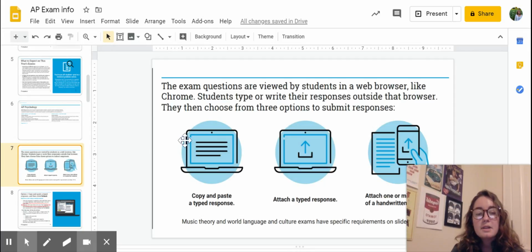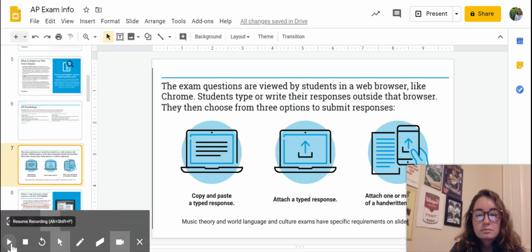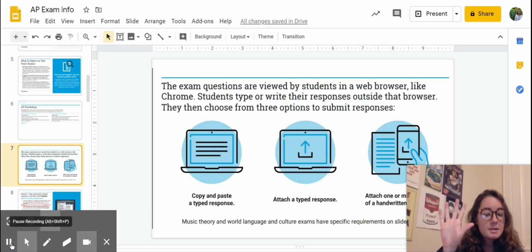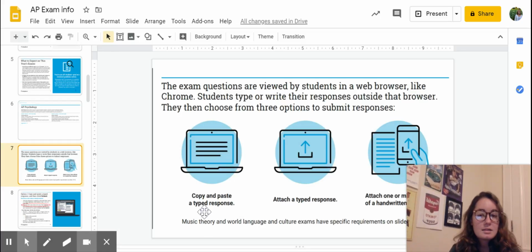So the first way is you have your prompt up in one window, and your document open in another. You can type out your document, and once you're done, you can just copy and paste it into the box that AP has. Or if you want to just attach the document itself without copying and pasting, you can do that as well.